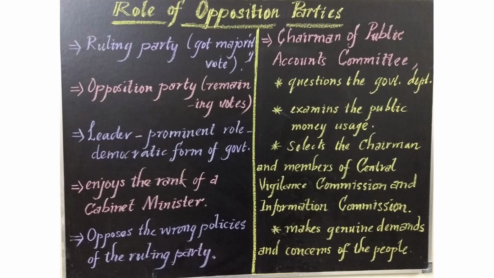If the government departments and the government department officers are making any mistakes, who has the right to question them? The opposition party leader. And also he can examine the public money usage. He plays an important role in selecting the chairman and members of the Central Vigilance Commission and also the Information Commission. And he makes genuine demands and raises concerns of the people. So the role of the opposition party is also very important to maintain a democracy in a country.